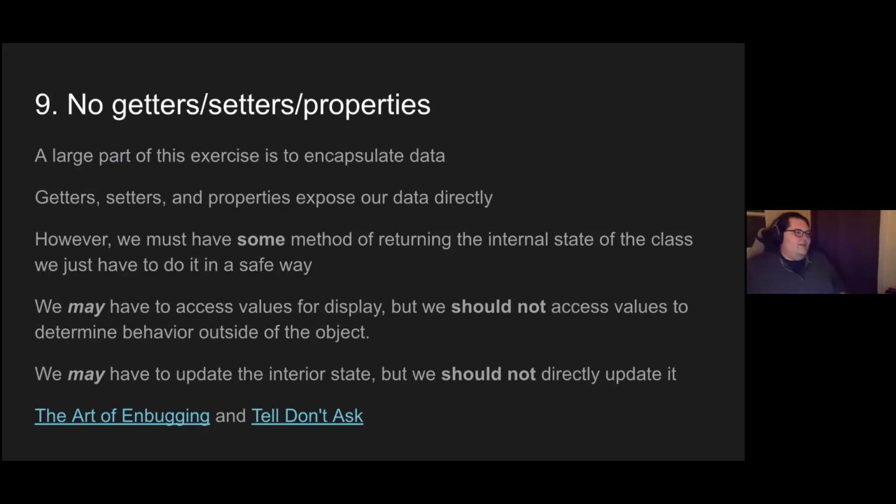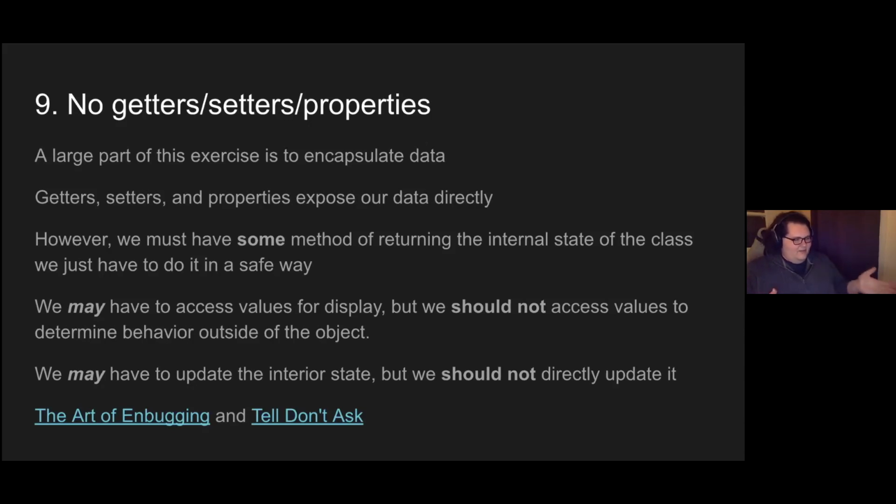The last one: no getters, setters, or properties. A large part of the exercise is to encapsulate data, and getters and setters and properties hinder the idea of perfect encapsulation. So we must have some way of returning the internal state of a class. We just have to do it in a safe way.